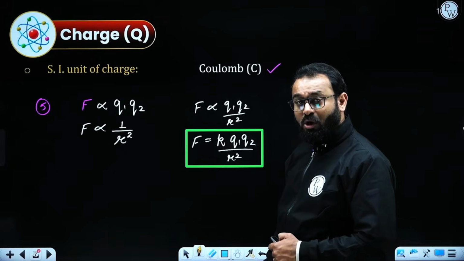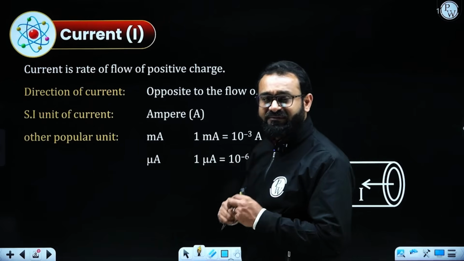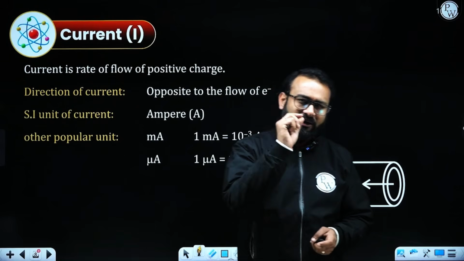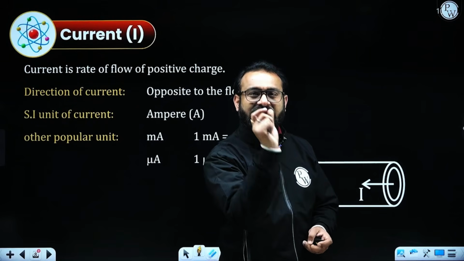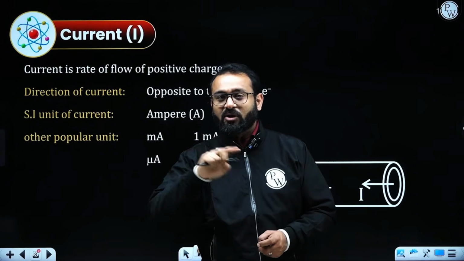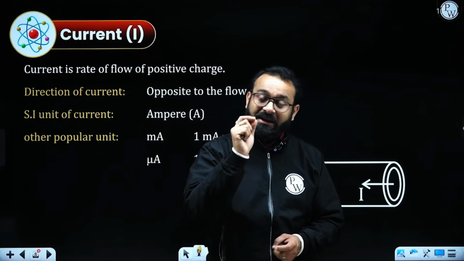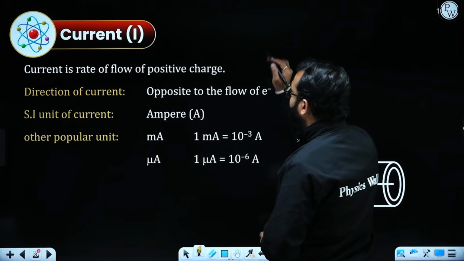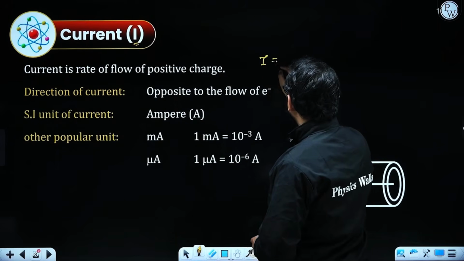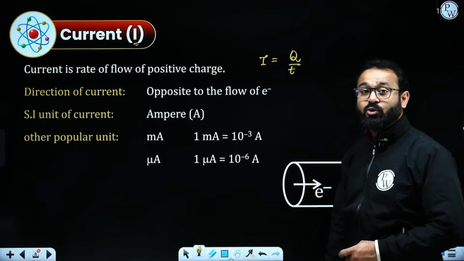So let's talk about the electric current. Electric current is the rate of flow of positive charges. Whenever it says the rate of flow of charges, that means it is related to time. The number of charges flowing in whatever time interval is defined by the electric current. If the current is represented by I, then the formula will be I is equal to Q by T.